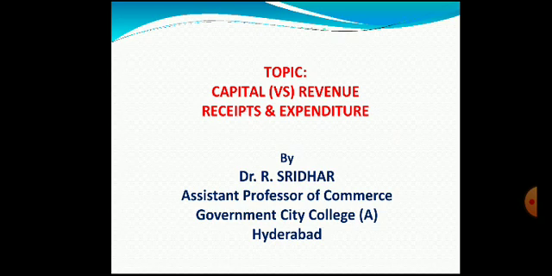Today's topic is capital versus revenue receipts and expenditure. In accounting, the main objective of accounting is to ascertain whether the organization has got profit or loss. So, in order to ascertain the true profit or loss, we need to match the revenues with the expenses. And here, before we match the revenues and expenses, we need to differentiate between the capital items and revenue items. In today's class, we'll try to have a look at what is a capital item and what is a revenue item and what is the difference between these two items.